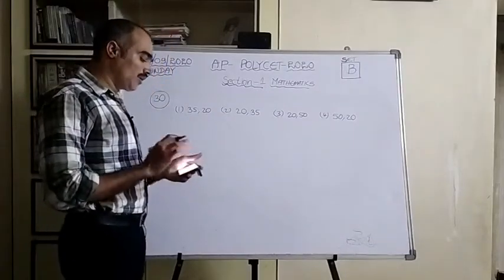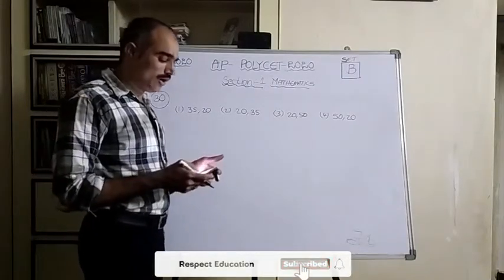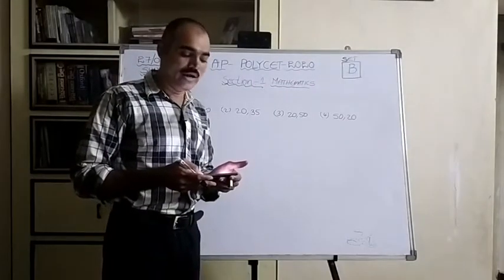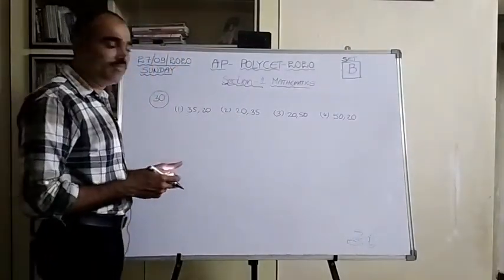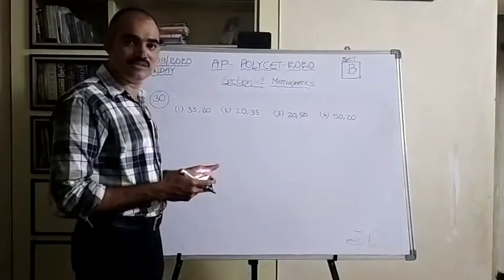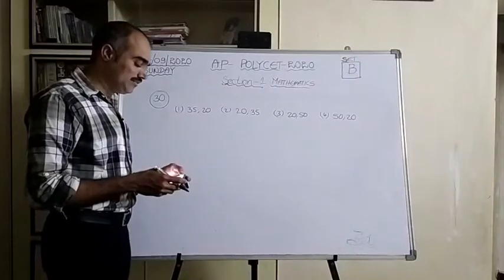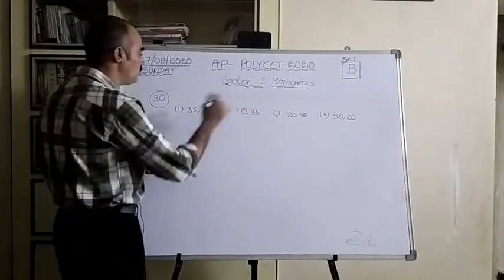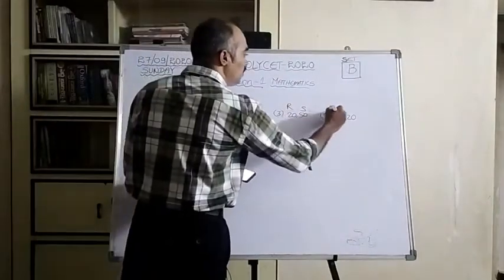Five years ago, Ramu was thrice as old as Somu, and 10 years later, Ramu will be twice as old as Somu. Then the present ages of Ramu and Somu respectively are: these are the given options. Actually, children, there are two ways to solve this problem. We can solve it by writing the equations, or by using the given options. As it is a competitive exam, let us try to solve it using the options. Let us take the present ages of Ramu and Somu for each option.